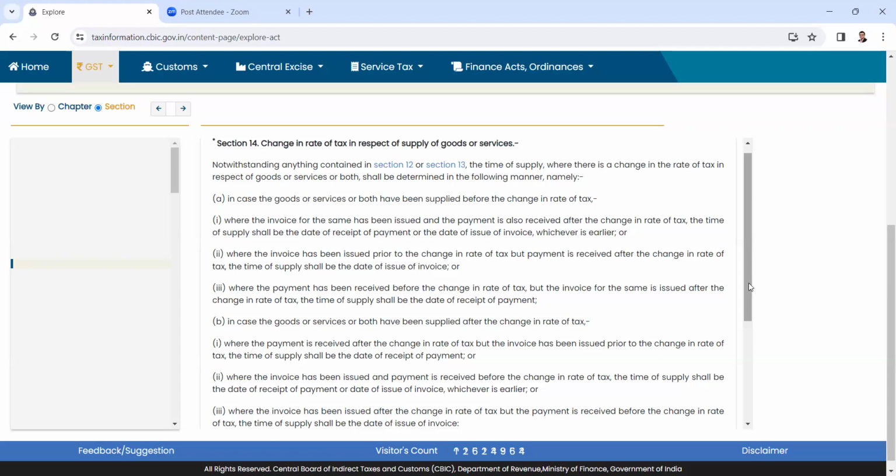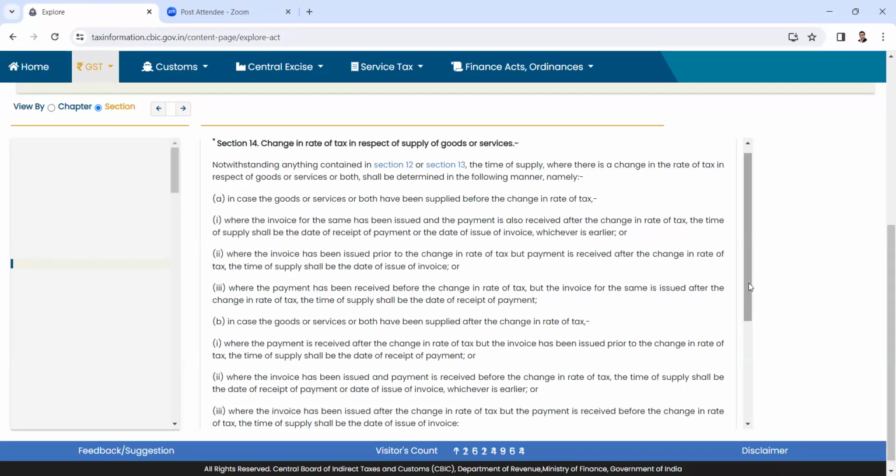And across India, in many places, I have seen notices being issued for 12% to 18% on intermittent period invoices. How will they get affected? Now, the answer lies partially in Section 14. Section 14, I call it the majority rule, because a similar provision was available in the earlier point of taxation rules as well in service tax. As per that, there are three events that are supposed to happen for a service. One, when it comes to goods or services, is the common way in which it has been given.